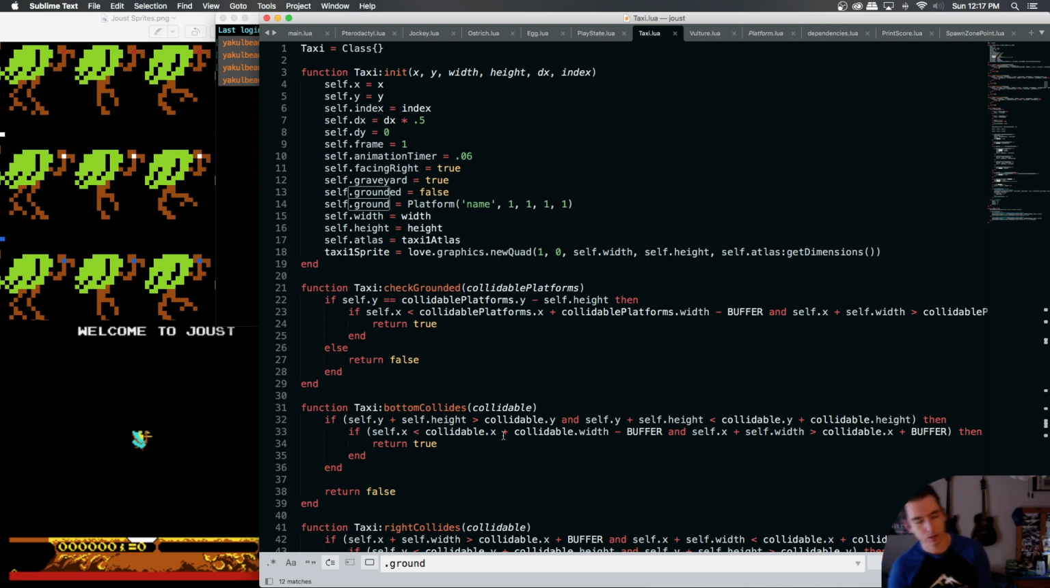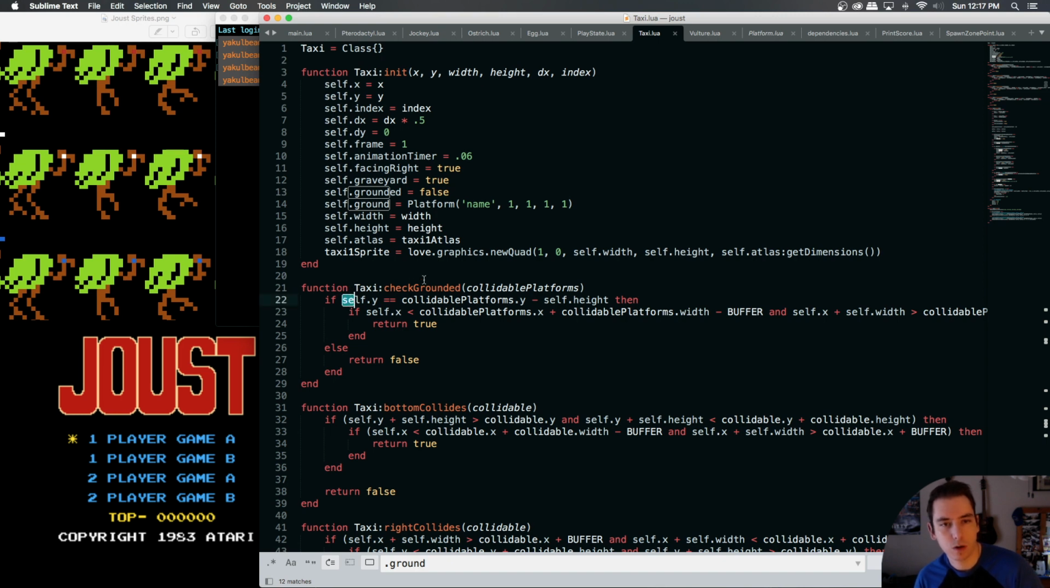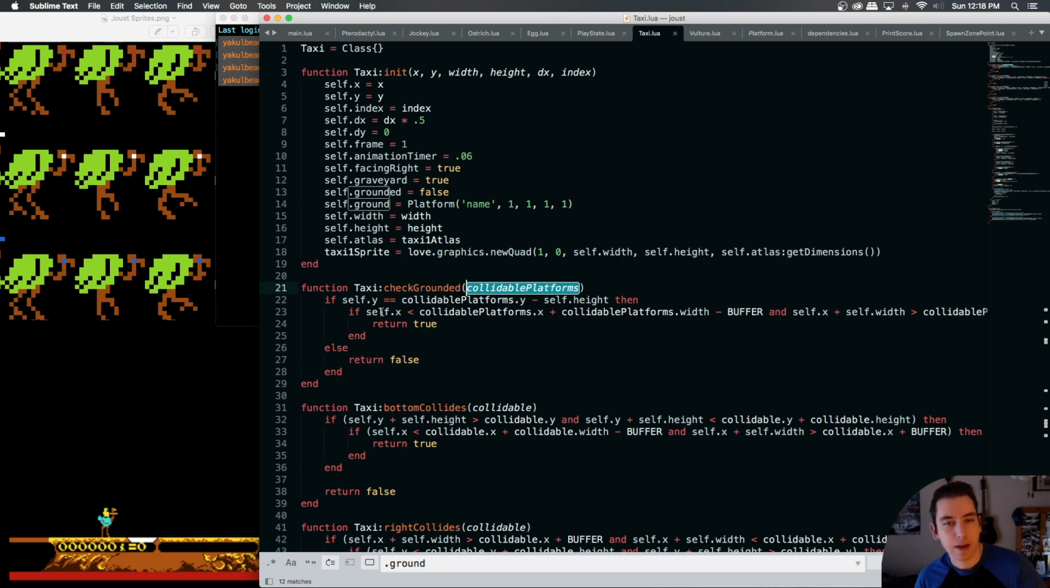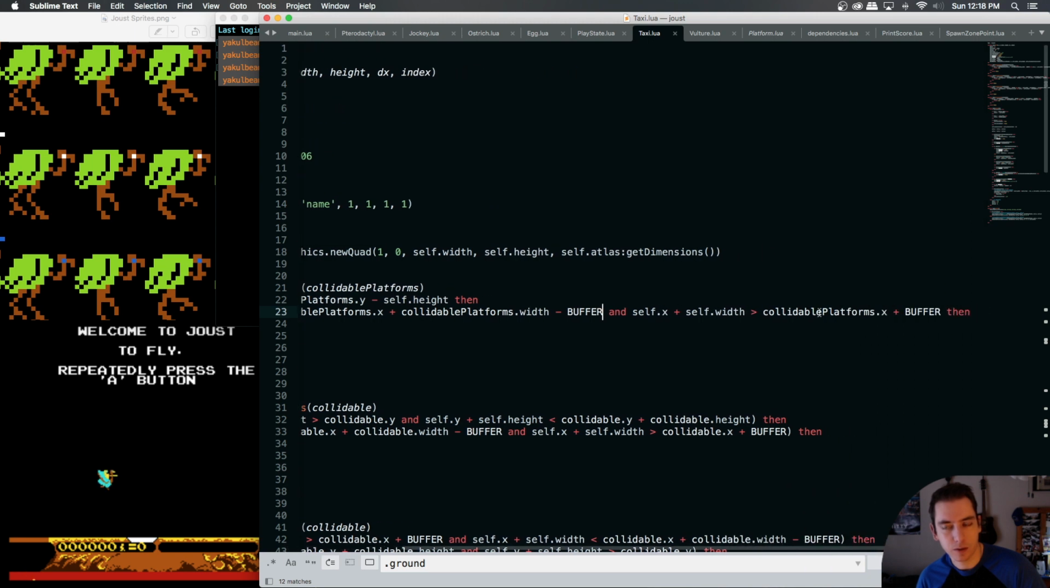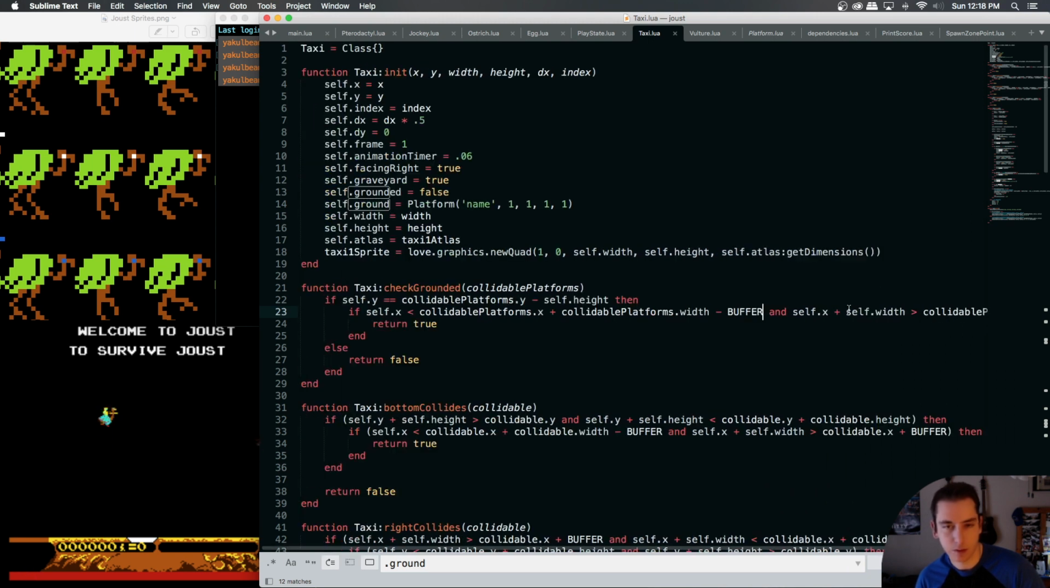So where do we start here? Let's look at our check grounded function and see if it's looking right. Our check grounded function will return true if our y is sitting on top of said platform argument, and our left side is smaller than the rightmost side minus the buffer, and our rightmost side is greater than the leftmost side plus the little buffer.